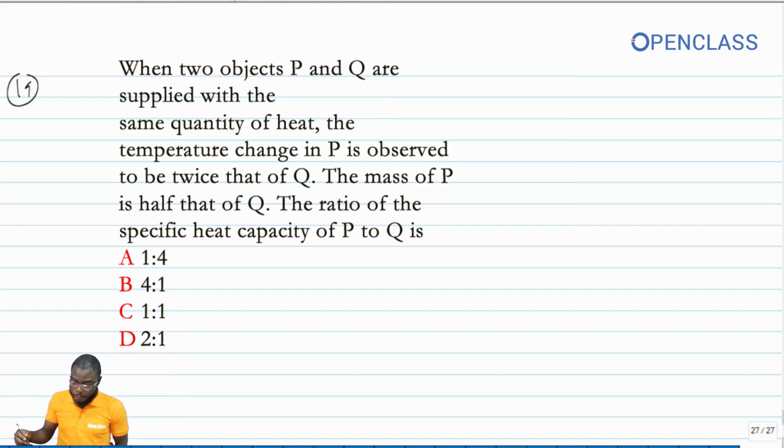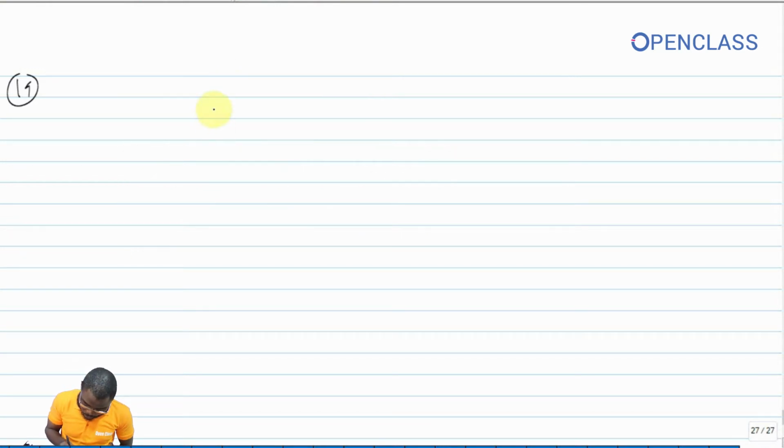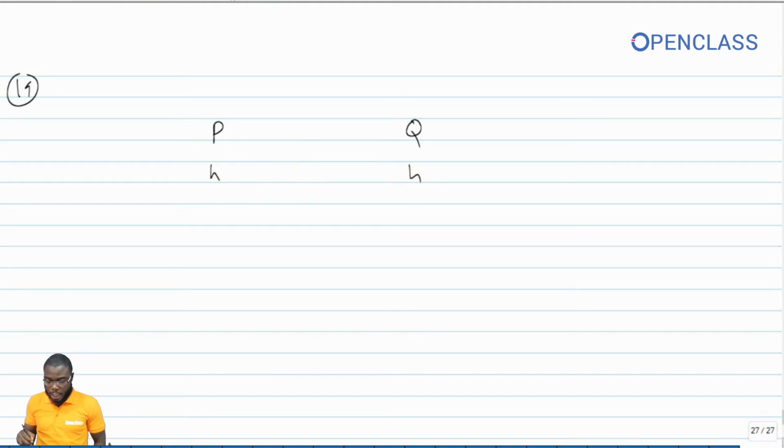So you have two objects, P and Q. So let's say we have them to be this, P and Q. So you have the heat supplied to each of them to be the same, so let's call it H. So the temperature change in P is observed to be twice that of Q. So if the temperature in Q is T, the one in P is 2T.